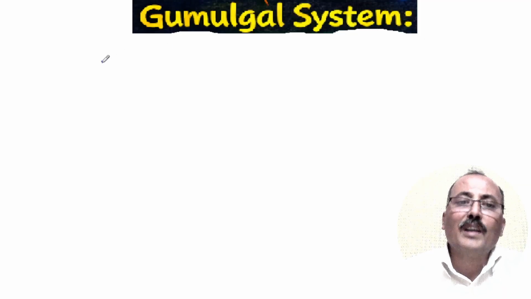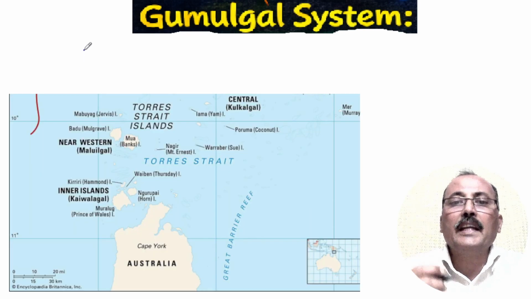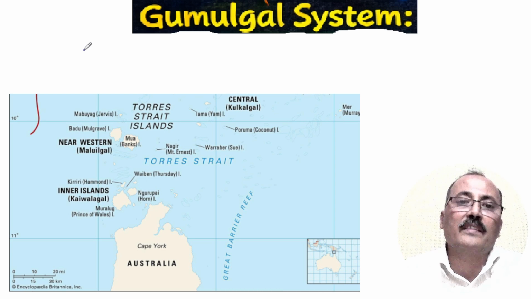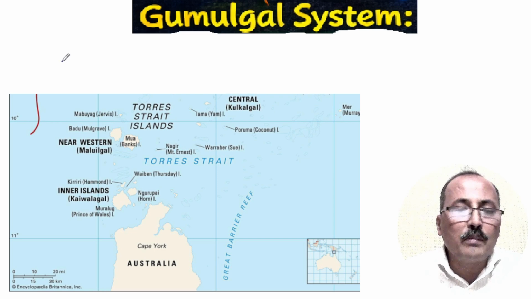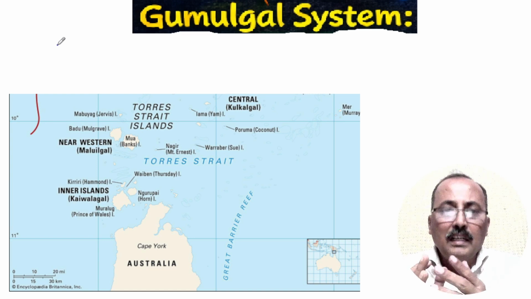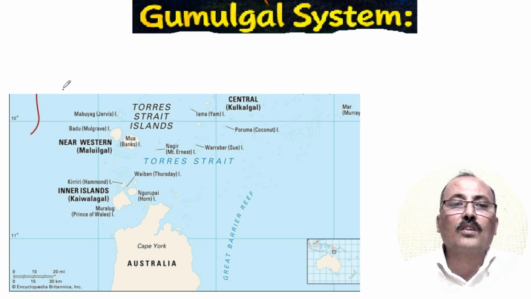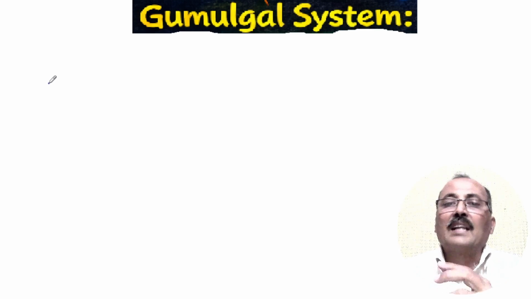Okay students, now let us go deep into the Gumulgal number system, which evolved in Australia. That means regions like Australia and nearby regions used this system first. It was not used by a single person, it was used by the whole community, and that is called a civilization. They used groups of two, only two groups. Now we are using the base 10 number system, 0 to 9, 10 numbers, and it repeats. In the same manner, here they are using 2.